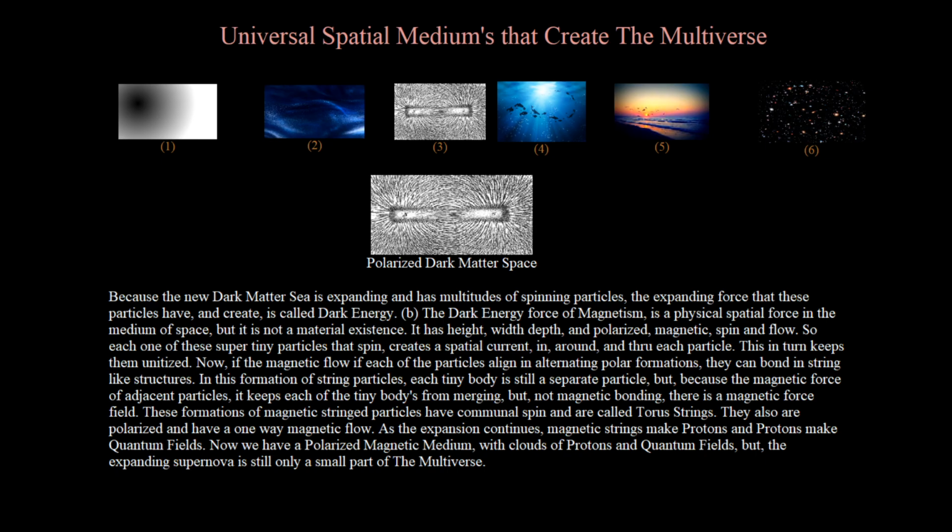Now, if the magnetic flow of each of the particles aligns in alternating polar formations, they can bond in string-like structures. In this formation of string particles, each tiny body is still a separate particle, but the magnetic force of adjacent particles keeps each of the tiny bodies from merging. It is not a magnetic bonding, but a magnetic force field. These formations of magnetic stringed particles have communal spin and are called torus strings. They also are polarized and have a one-way magnetic flow.